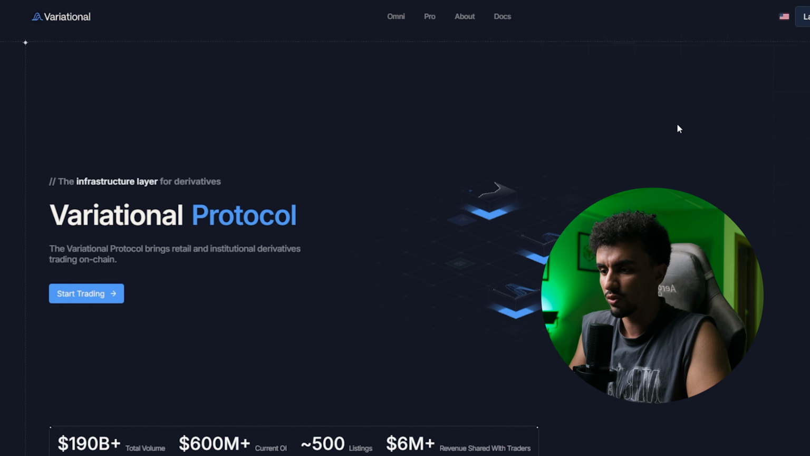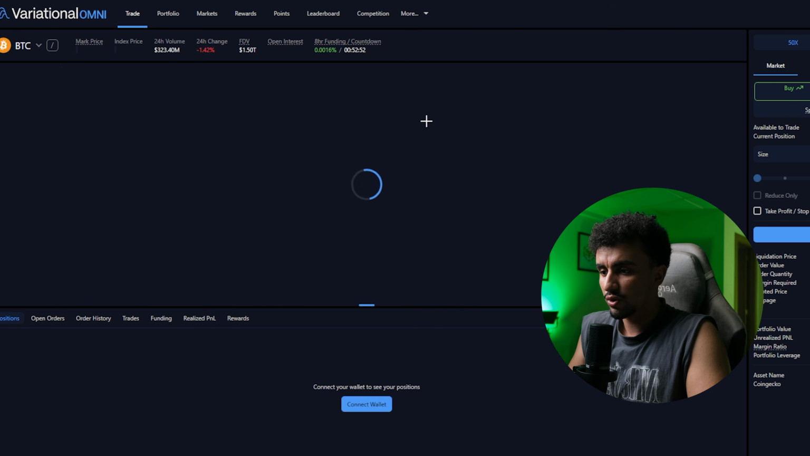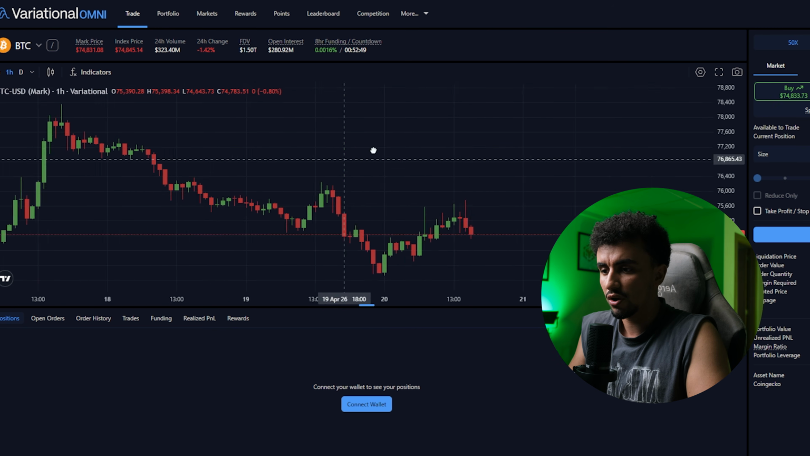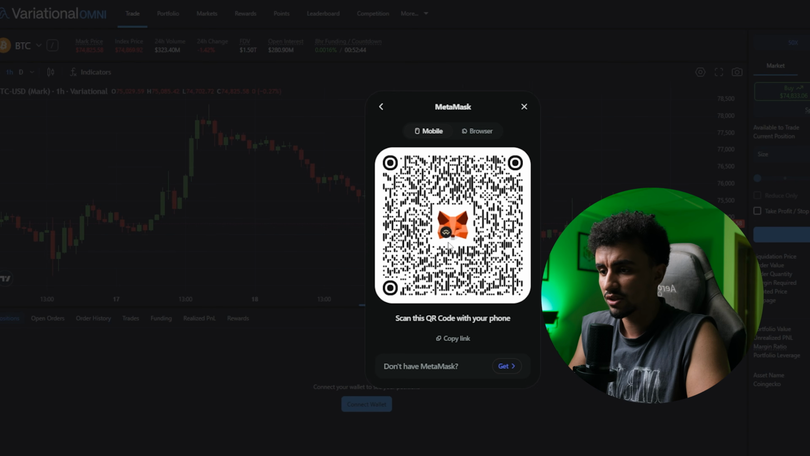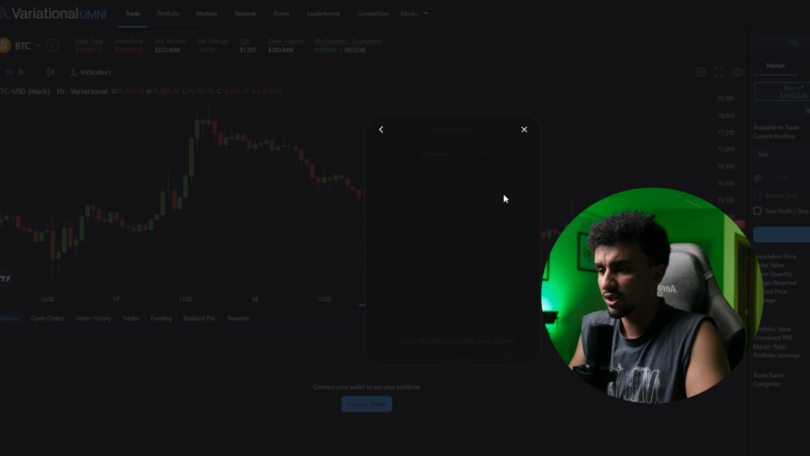and multiply your rewards. Variational is aggressively rethinking how derivatives should function on-chain. Between the zero fees, deep liquidity, and those crazy loss refunds, it provides a massive edge for retail traders.